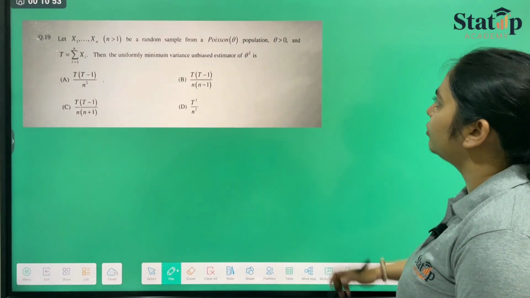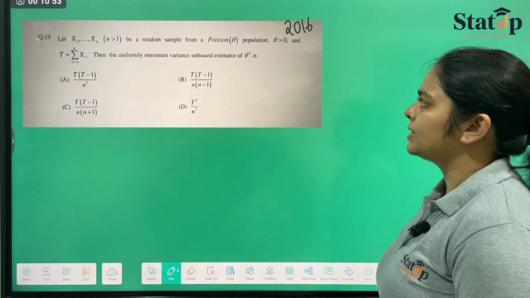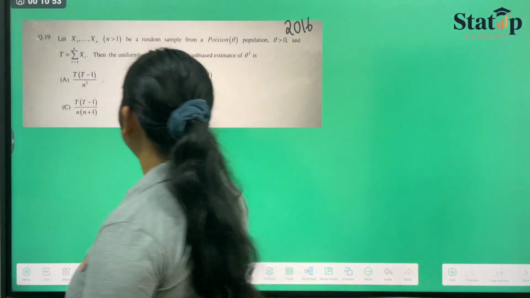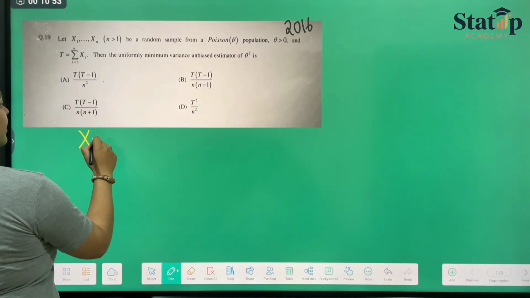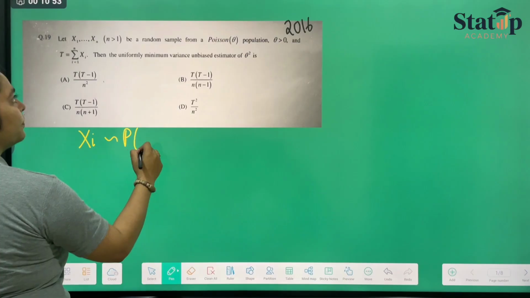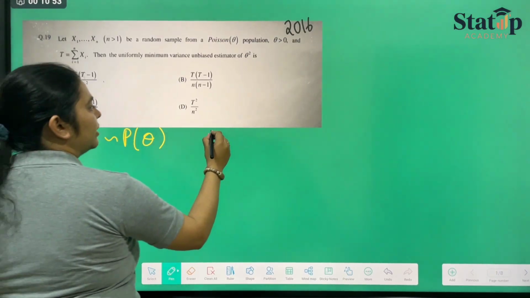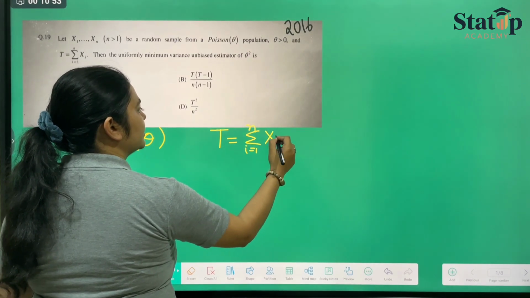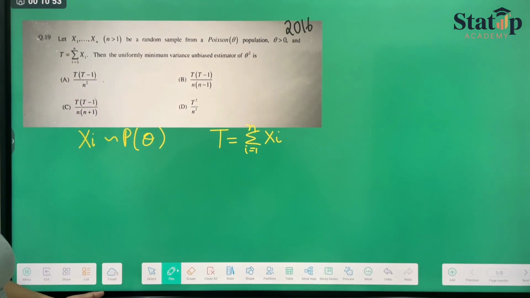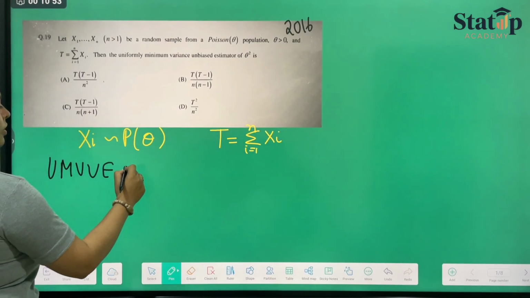This is one of your PYQs from 2016. It has been given that xi follows Poisson with parameter theta, and t is equal to summation i goes from 1 to n xi. This is our statistic. Now we have to find the UMVUE of theta square.